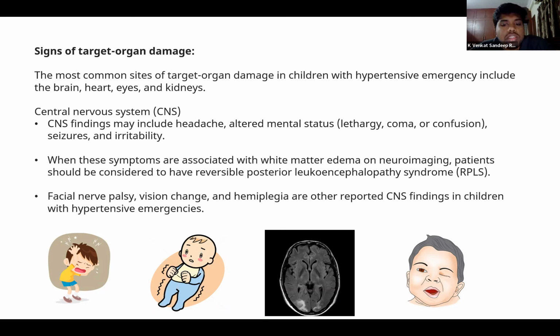This is usually considered to be PRES, or posterior reversible encephalopathy syndrome, also known as reversible posterior leukoencephalopathy syndrome. This is usually a reversible condition, and as soon as we get control of the blood pressures, it is reversed. Apart from headaches and altered mental status, you can also see children with facial nerve palsy, vision changes and hemiplegia.